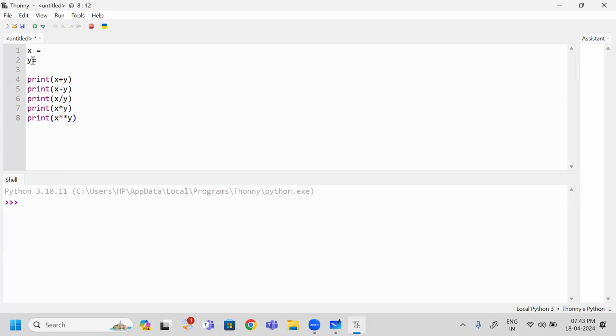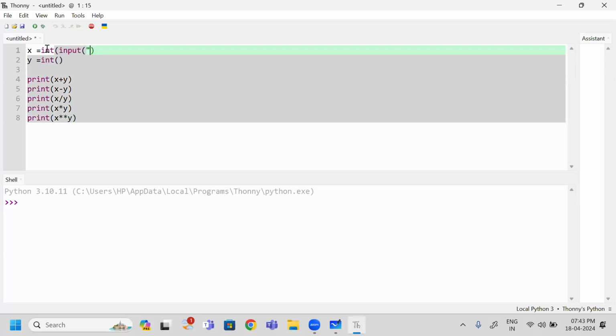Next, what can I do? I want to take these values dynamically from the end user. So how can I take? Simply, I am going to take integer values. So the data I have taken needs to be converted to the integer type. I am asking the end user to give one value, which can be taken by using the input function.